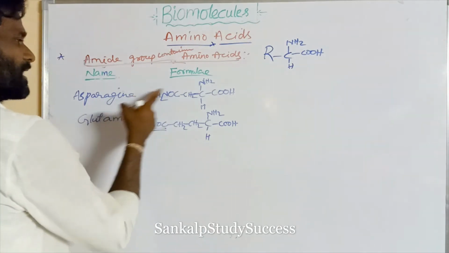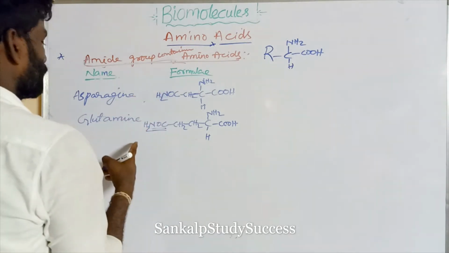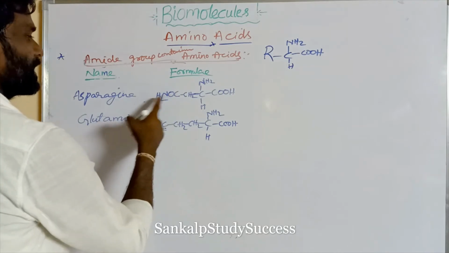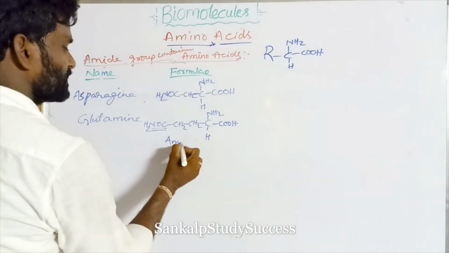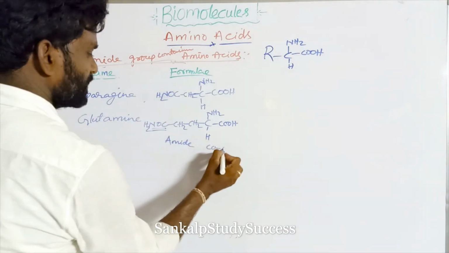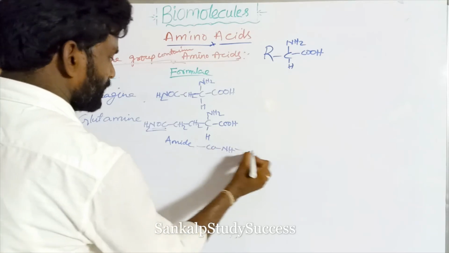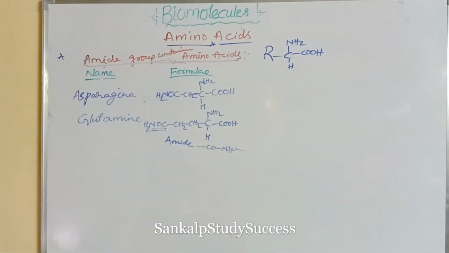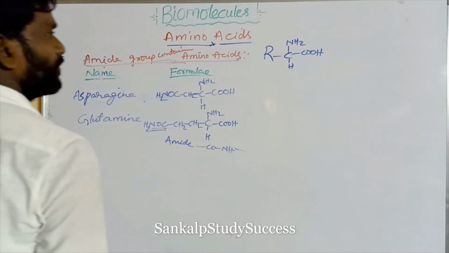So this is the asparagine, this is the glutamine. Both contain amide groups. The CONH2 group is said to be the amide group. Okay, these are the amide group containing amino acids.